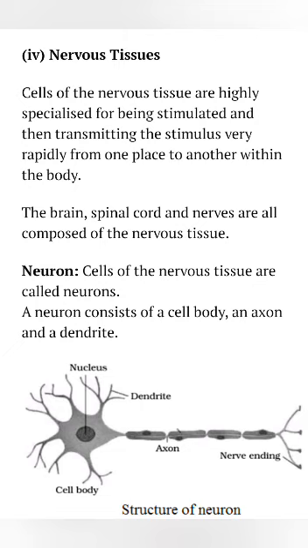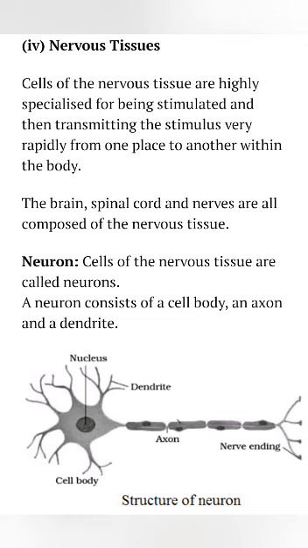Now we will discuss the next topic, nervous tissue. What is called as nervous tissue? The cells of the nervous tissue are known as neurons. So these neurons actually transfer the messages to the brain and from the brain throughout the body. So the neurons are specialized for transmission of the electrical impulses. And they can transmit the electrical impulses, that is the messages, very rapidly from one place to another within the body.